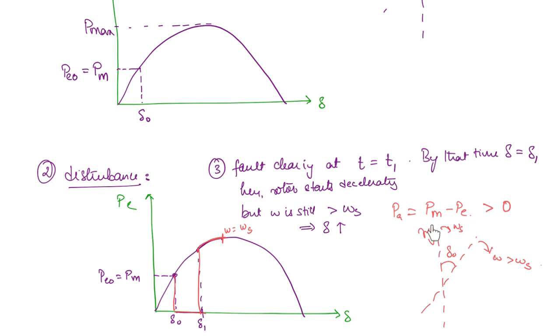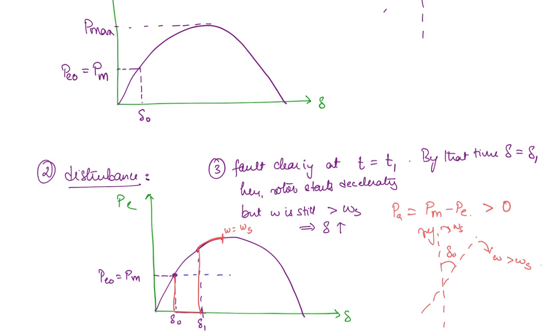Now the synchronously rotating axis and the rotor axis is rotating at a speed less than synchronous speed, so what will happen to this angle? It will reduce. From this point it will start falling back.